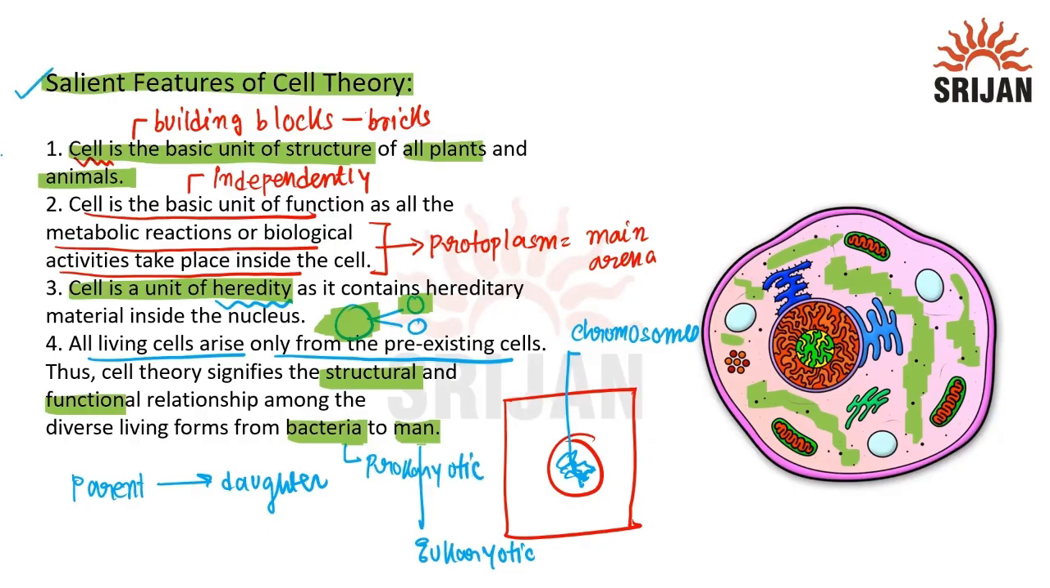So these are the salient features of the cell, where we are understanding that cell is the basic unit of life. A single cell can perform all the activities alone. Also, the protoplasm is the main arena for the cell. All the biological activities occur here. The nucleus helps to control whole cell activities, and in the nucleus we have chromosomes which contain the hereditary information passed from parent to daughter. Also, we all know all new cells are formed from the pre-existing cell.